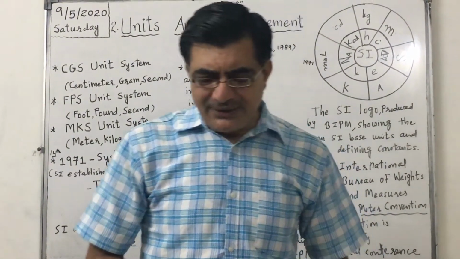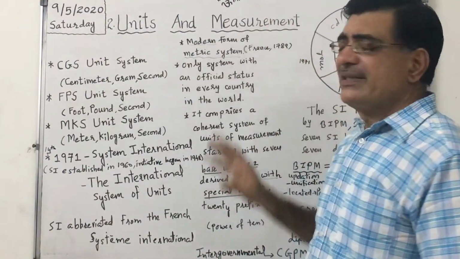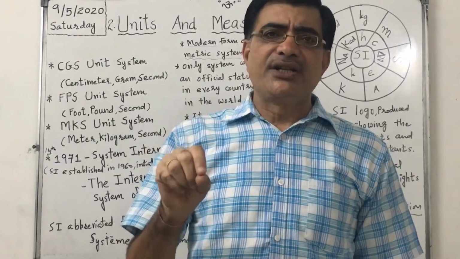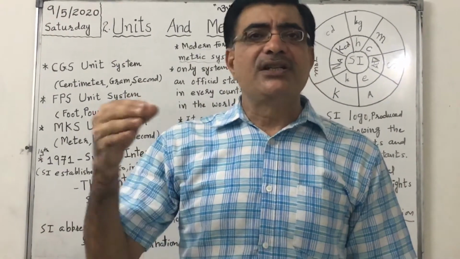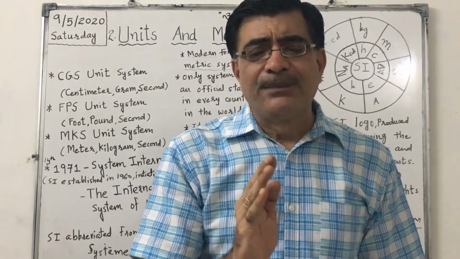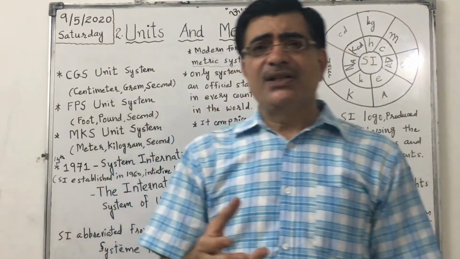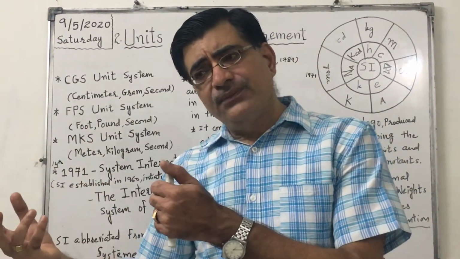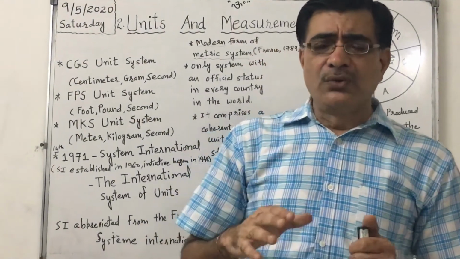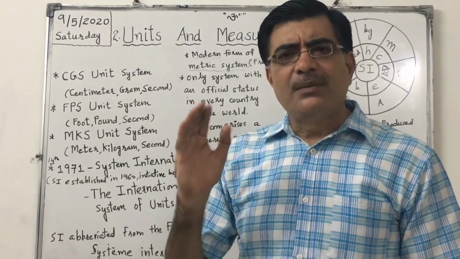So let us have a quick revision of today's lecture. We are learning units and measurements. A unit is a standard measure of a physical quantity. A physical quantity is a concept to describe a physical event which can be measured, in terms of a numerical number and a unit. There were unit systems. A unit system means a system having units of base quantities and derived quantities. There were some unit systems known as CGS, centimeter gram second, FPS, foot pound second, and MKS, meter kilogram second.